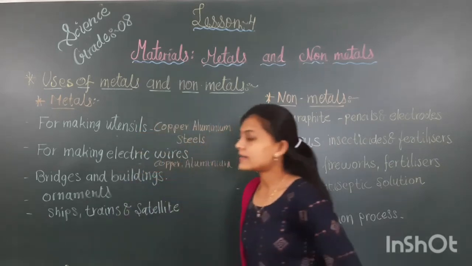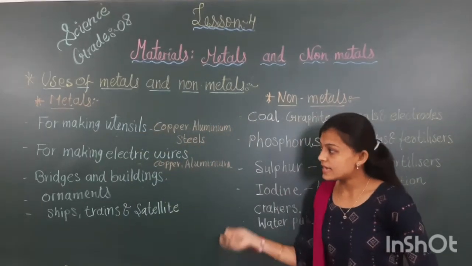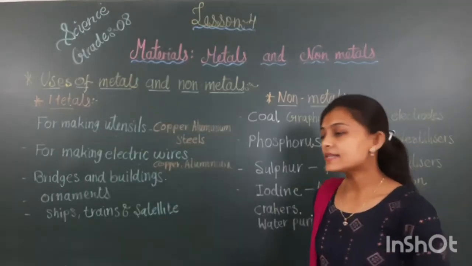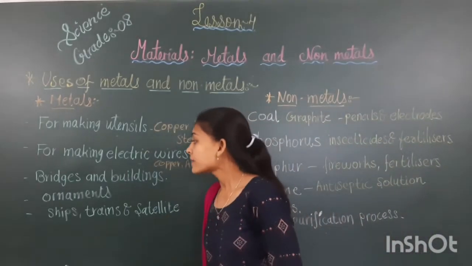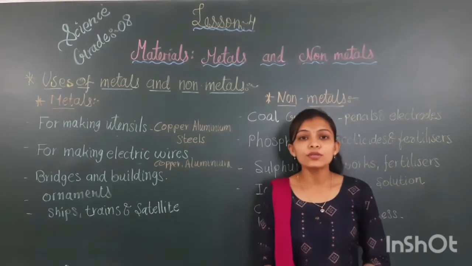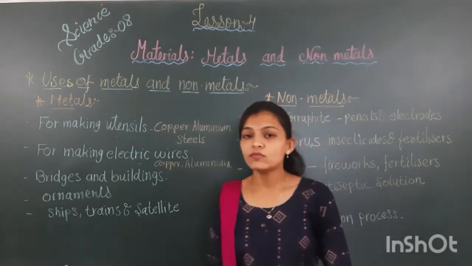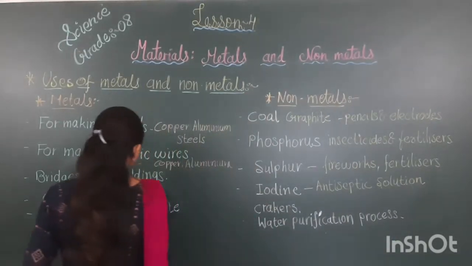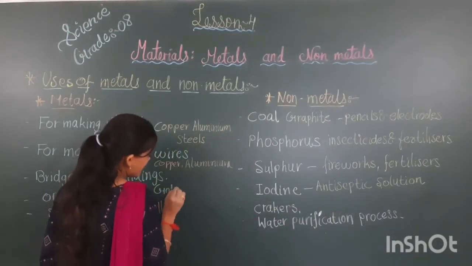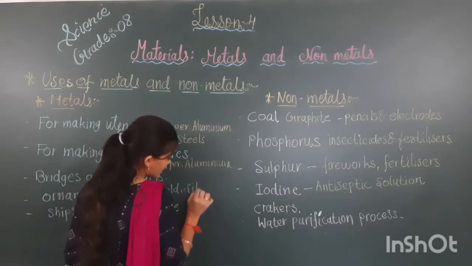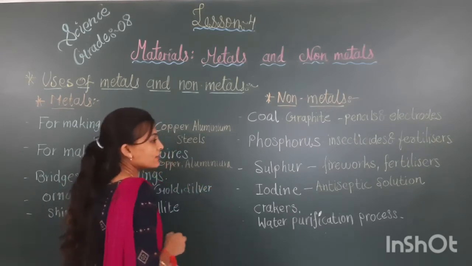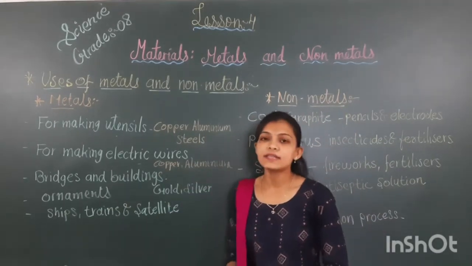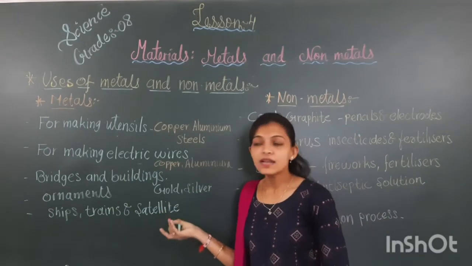Third is that metals are used in making bridges and buildings. Which metals? Very easy answer, that is iron and steel also. Next, metals are also used in making ornaments. Which two precious metals? Yes, correct answer, that is gold and silver. These two metals are used to make ornaments. And the last one, that is metals are used in ships, trains and satellites.